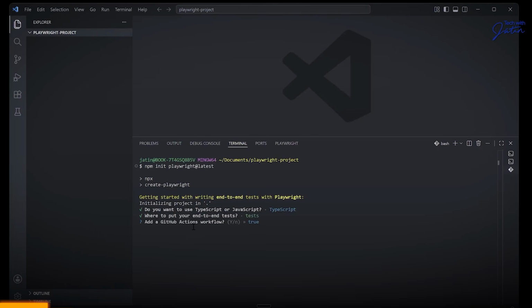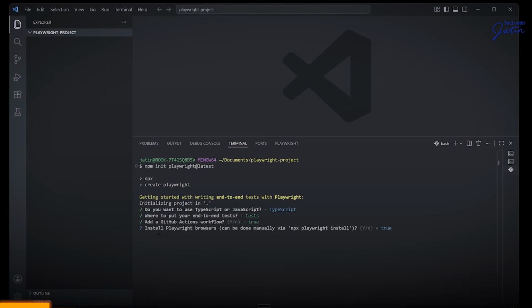Do you want to add a GitHub Actions workflow? Again, if you have seen Postman, Rest Assured, the assignments, every place we were manually creating these files. Now the time has changed. The boilerplate templates and all are going to be automatically created. And we can start working on the stuff.